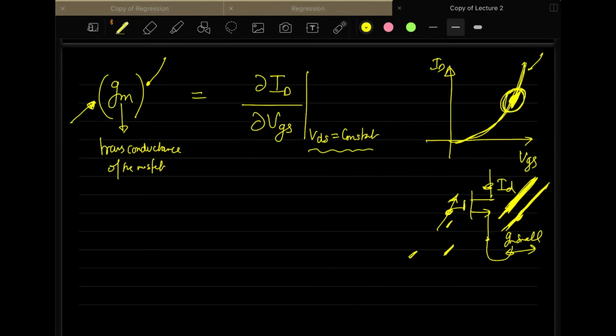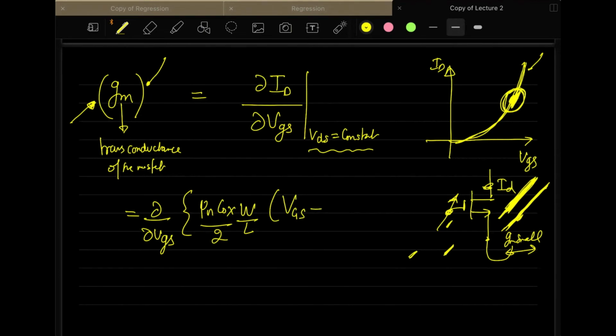So if you do this, you are actually taking the derivative with respect to VGS. What is the equation of the current in saturation? It is like this. It will now be VGS plus small vgs minus VTH, squared. And these two together are equivalent to the small v capital GS, like this.